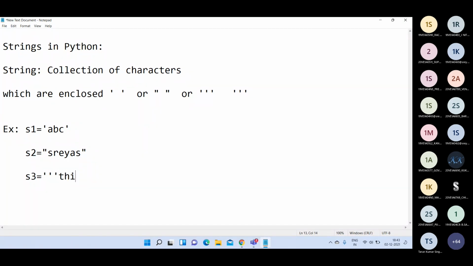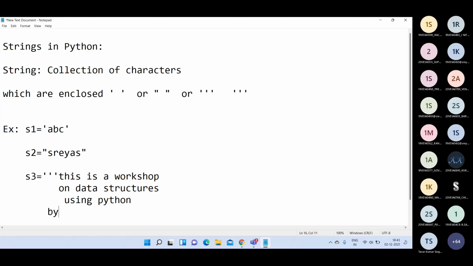If you want to write multiple lines of text like this, this is a workshop on data structures using Python, you have to use triple quotes.